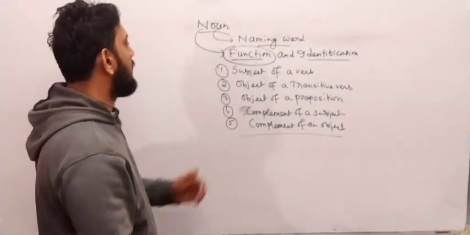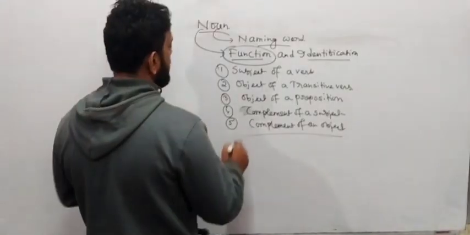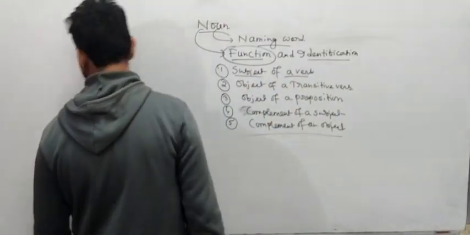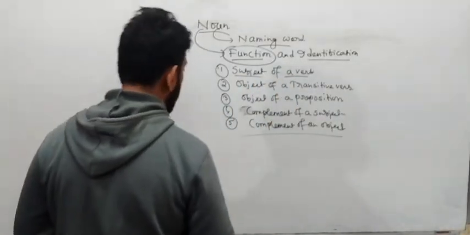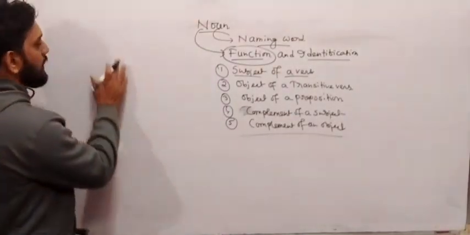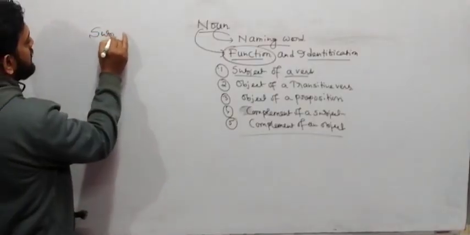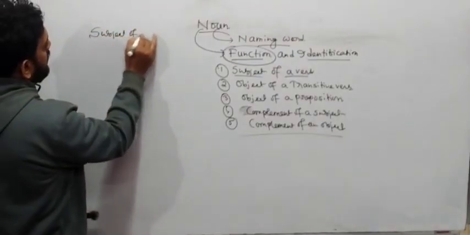Very good. Now one by one we have to understand how you can define each. First one, what is written, my friend? Subject of a verb. So write down over here subject of a verb. Have you seen? Very good. Write down subject of a verb.